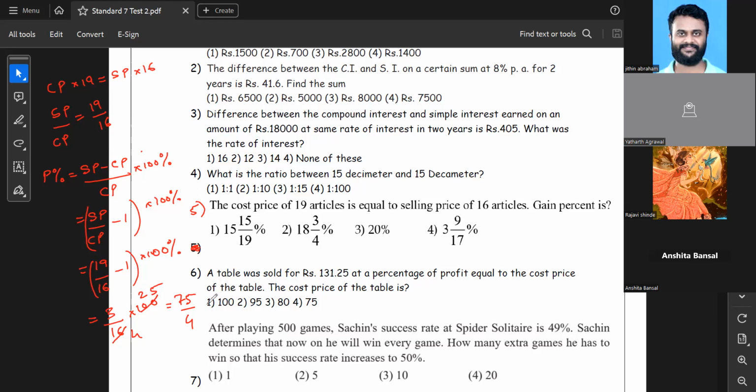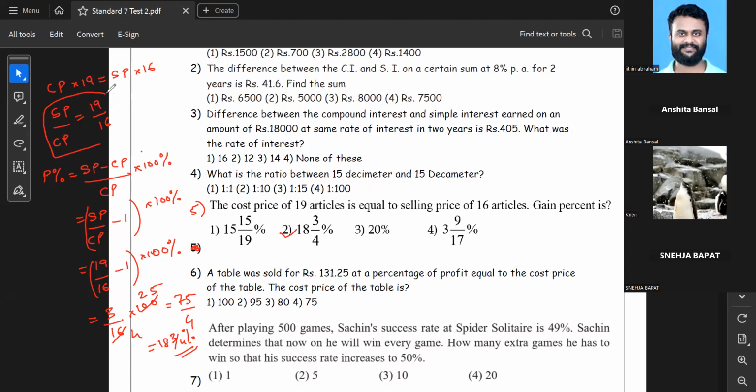Okay, this looks like 18 and 3/4, I believe. Yeah, correct. So this looks like 18 and 3/4. Some students got 15 by 19%, others got 18 3/4%. Okay, my dear children, I'll give you the justification.